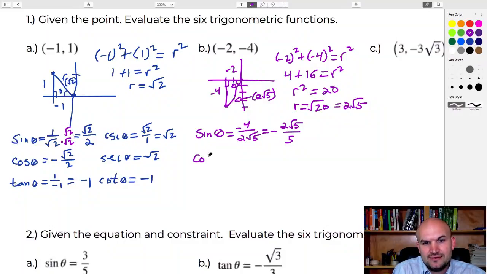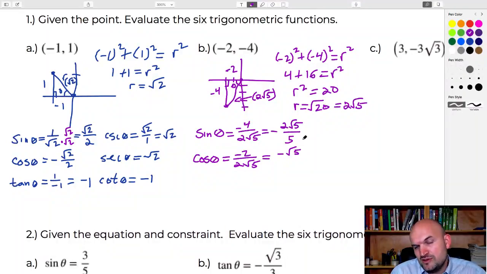And the cosine of theta is not the same as it was in here. This was a special relationship. So in this one, we're looking at the adjacent over the hypotenuse. So it's going to be negative 2 over 2 square root of 5. In this case, you can see that the 2's are going to divide to negative 1. So that's going to give me a simplified answer of negative 1 times square root of 5, which would just be negative square root of 5 over 5.